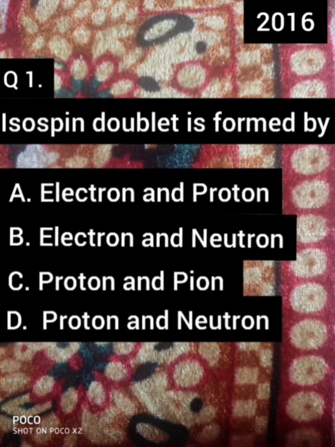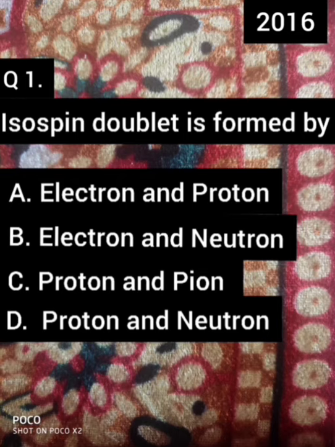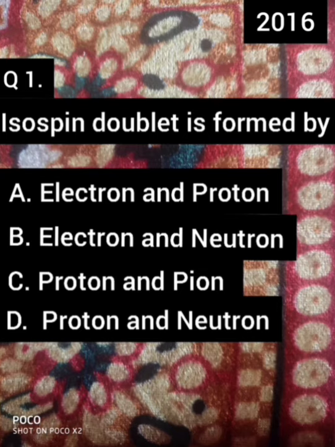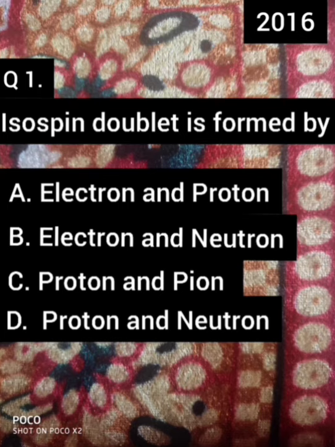This question was asked in 2016, and the question is: isospin doublet is formed by, and the given options are A. electron and proton, B. electron and neutron, C. proton and pion, D. proton and neutron. From the question, they are asking us to find the isospin doublet, and we know that